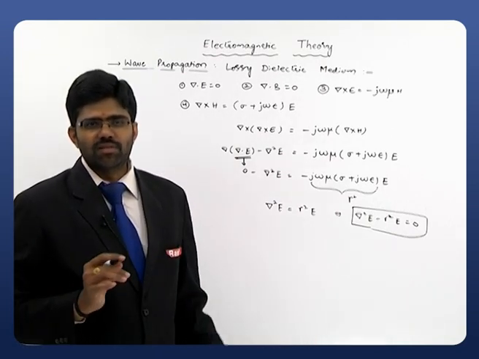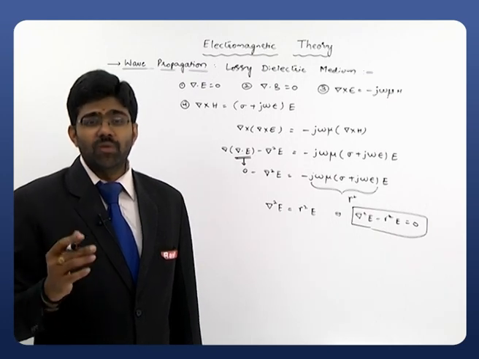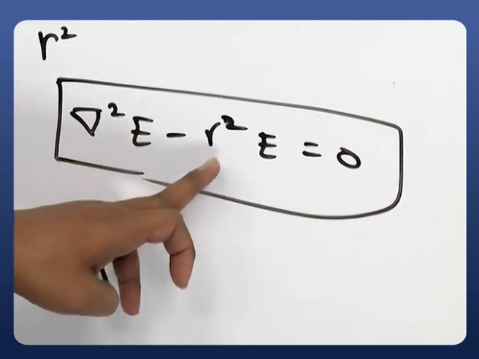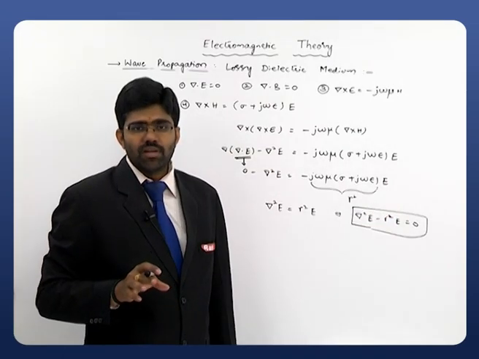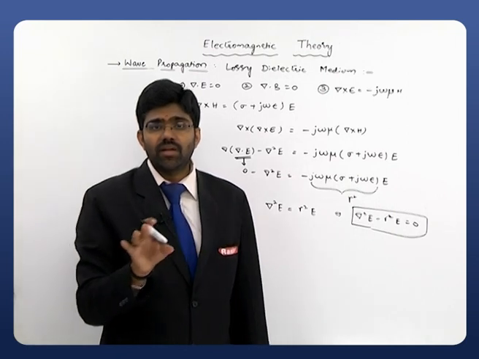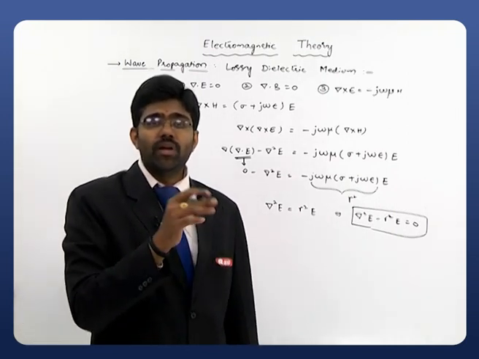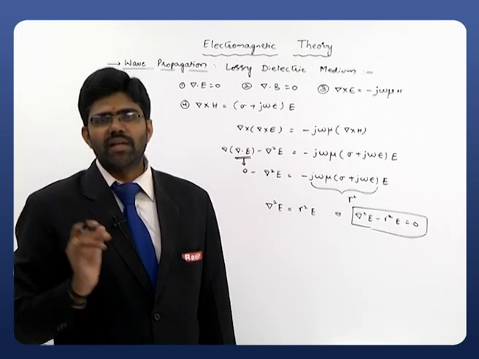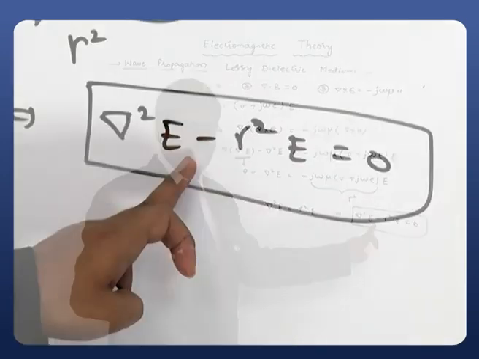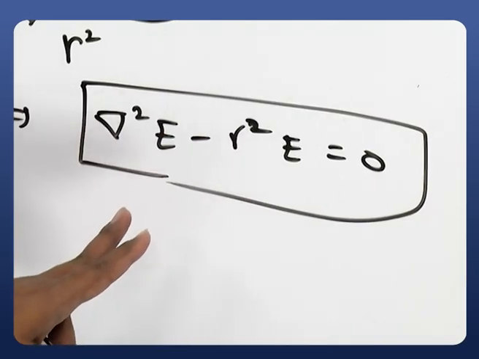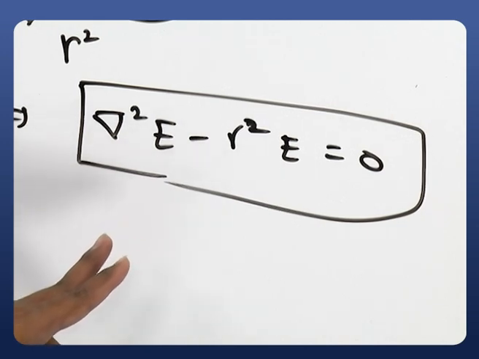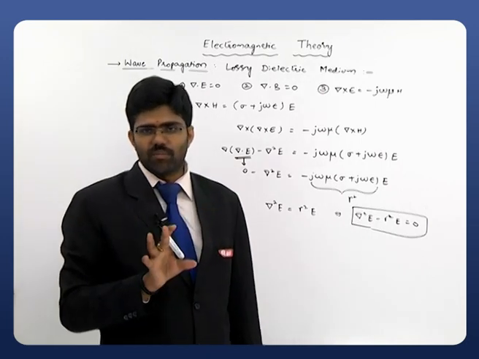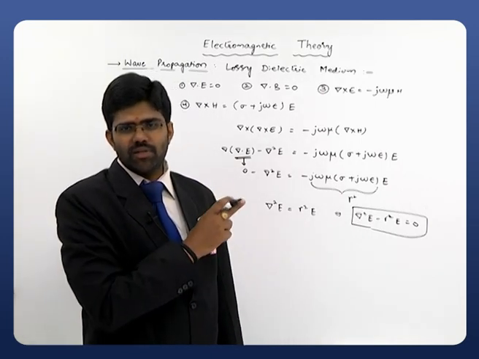There is no magnetic field intensity in it. So if you want to describe how the electric field wave is propagating, then we have to use this particular equation, that del square E minus gamma square E is equal to 0. Here remember, this E is not a simple quantity, it is a vector quantity, and the vector may be a combination of the three field components in our respective coordinate system. If you are considering the rectangular coordinate system, this E may be a combination of Ex, Ey, Ez. If you are considering the spherical coordinate system, r, theta, phi. So we have to observe in which coordinate system this E is described. Later we can obtain the solution for this particular equation also.